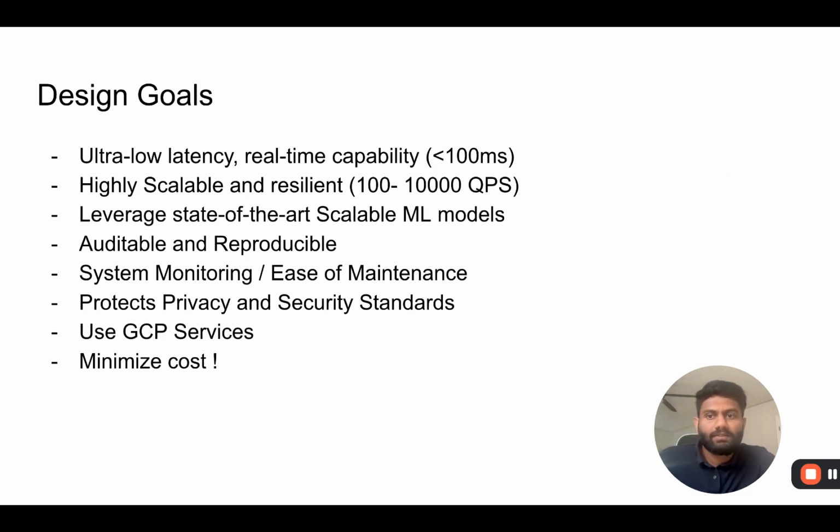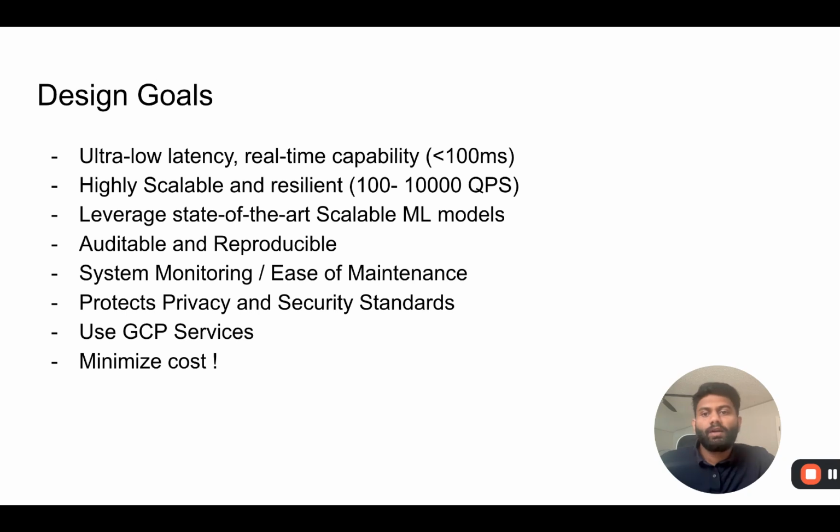We need to have ultra low latency, generating recommendations in real time with highly scalable and resilient infrastructure utilizing Google's cloud services. And we need to use state of the art scalable machine learning models for recommendations, which I'll go into a bit of detail in my system design diagram.